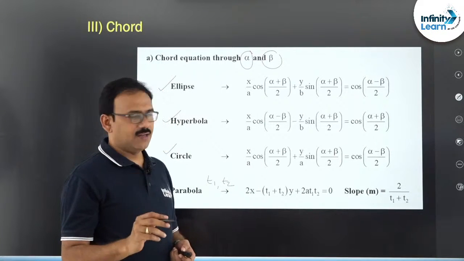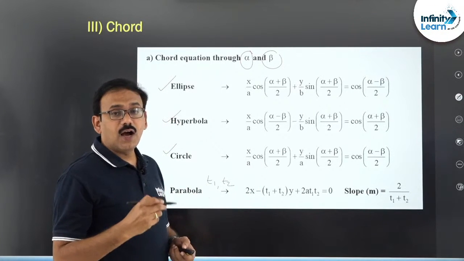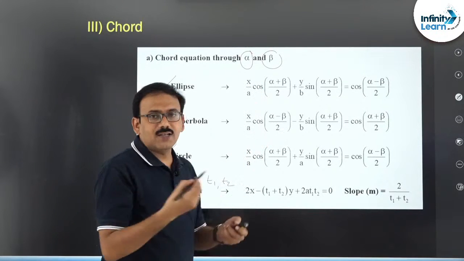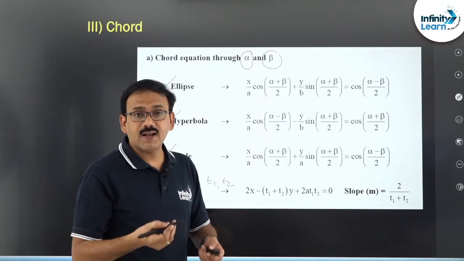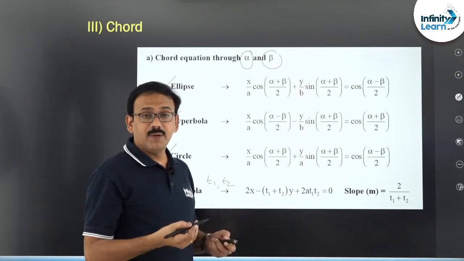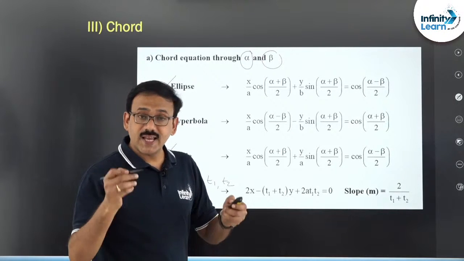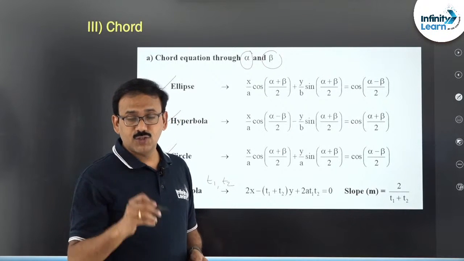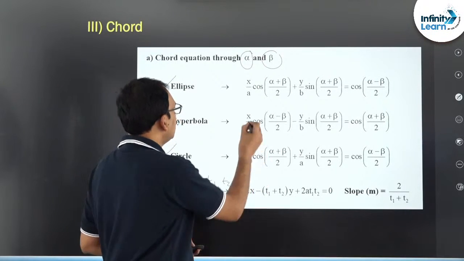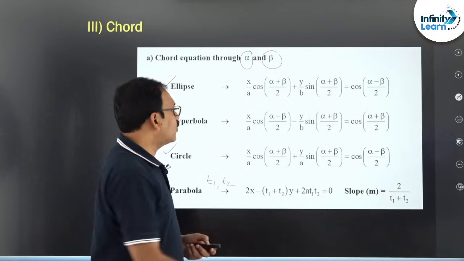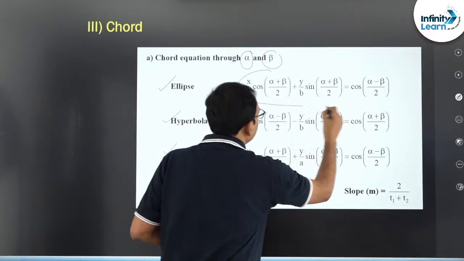Okay, fine. In this case, how to find the equation of the chord? It does not matter, the point alpha on the ellipse means a cos alpha, b sin alpha, and beta means a cos beta, b sin beta. We have to find the equation, and it takes time. So with calculation you must try to remember this formula, friends. So try to remember it for the ellipse first.